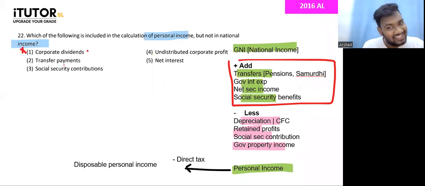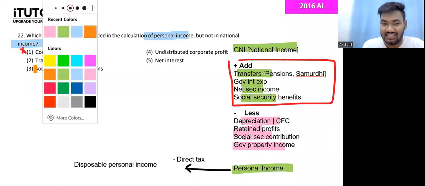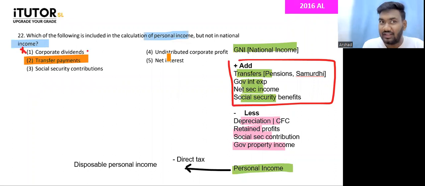Transfer payments, yes, that can be your answer, right? Transfer payments are what? Things like pensions and all of that. So pensions and all of it, we don't include in national income, but it's definitely a part of personal income, because some people live off their pension. Now, social security contribution is something that you minus. Ideally, your answer should be something that you add. So here, no. Undistributed corporate profits is what you call retained profits. You minus.